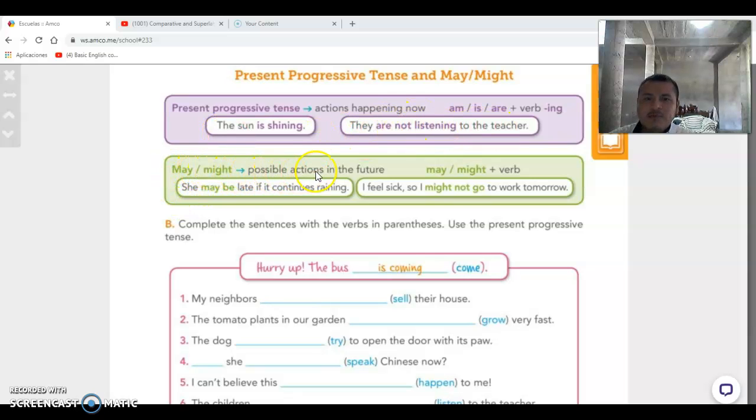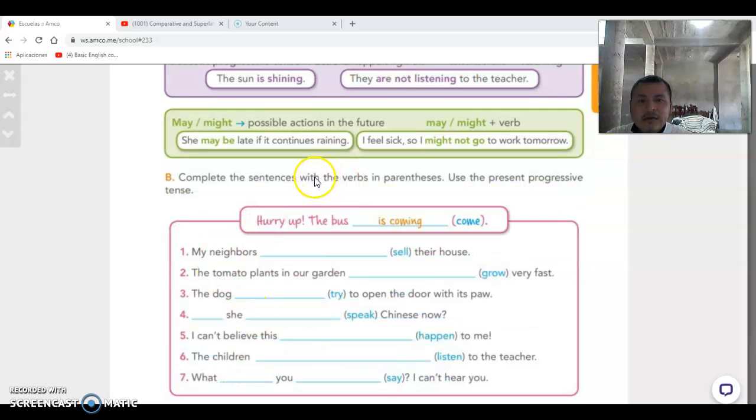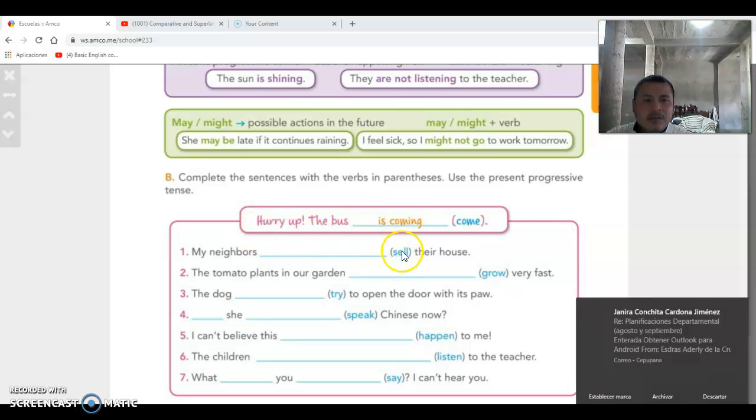Might, possible action in the future. So she might be late if it continues raining. Might plus verb. I feel sick, so I might go to work. I might not go to work tomorrow. Complete the sentences. So in this part, you need to complete these sentences with the verbs in parentheses. Remember, you need to use the ing form.